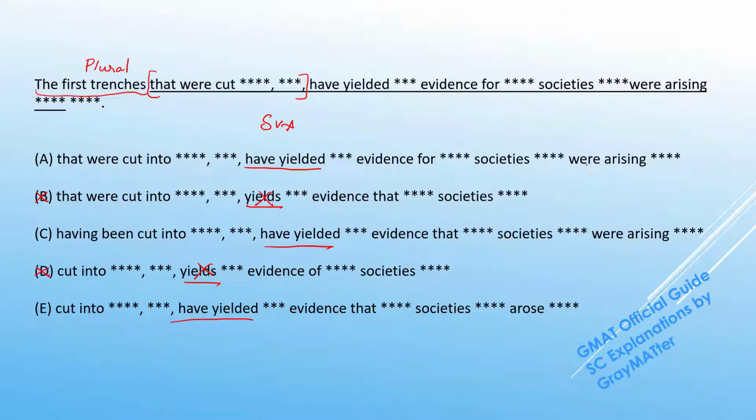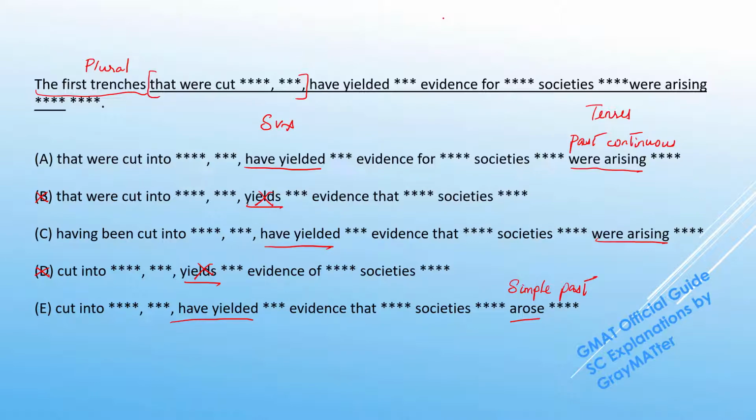Now in the remaining answer choices, we can see that there is a split at the beginning, but I would like to highlight another difference so that at the same time I can explain this concept as well. We can see that there is a difference between were arising and arose. Now this is a trigger to check for tenses. Were arising is written in the past continuous form, and arose is a simple past construction.